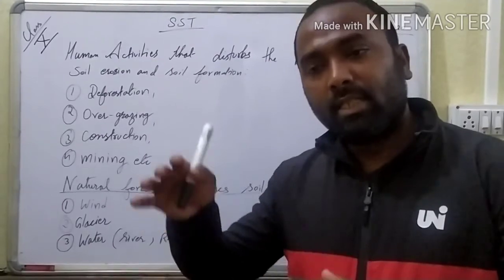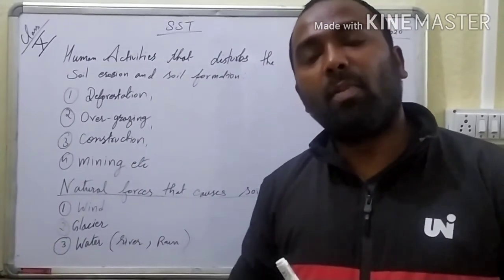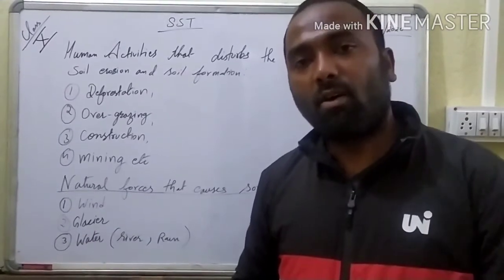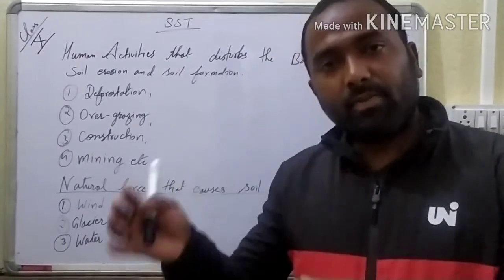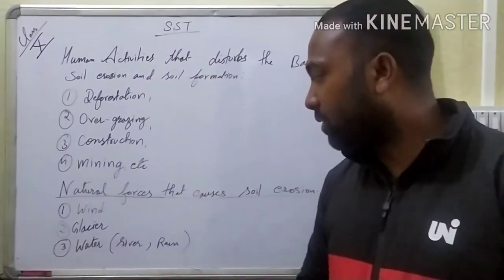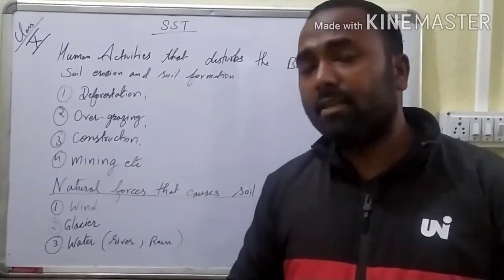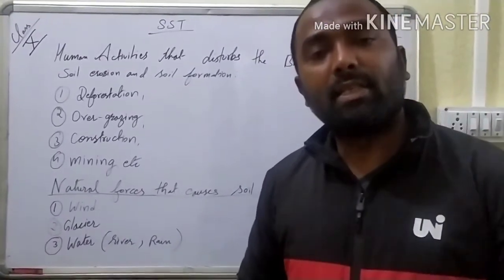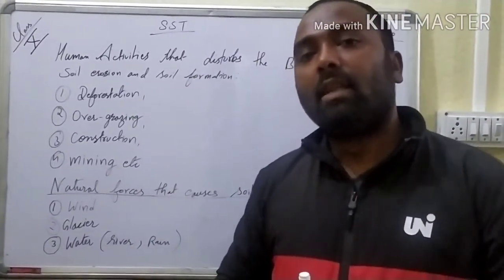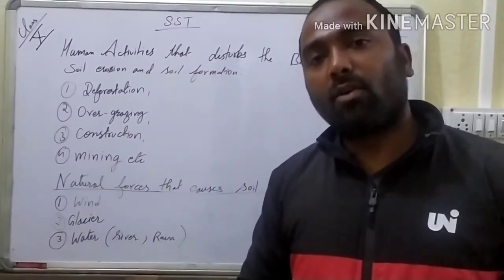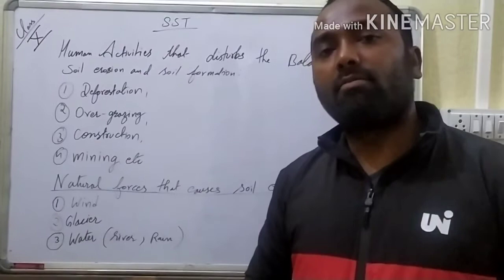During this process it will scrub the bottom area, that means the soil lying on the bed of the river will be removed. So in this way they also cause soil erosion. Besides that, there is the water in the river and the water from the rain. When the rain occurs, the water comes on the land and flows down from the higher level to the lower level,